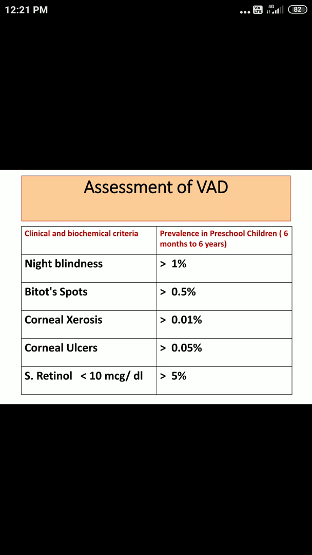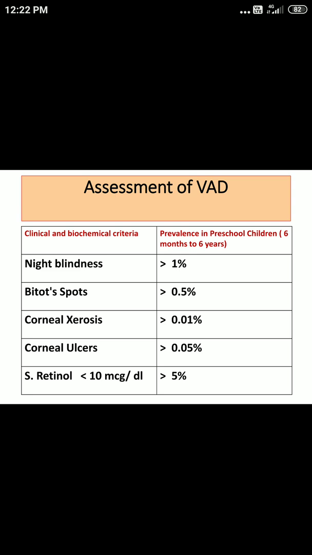Second, we are supposed to see Bitot's spots. Where are you supposed to see these? On the bulbar conjunctiva, and you can see them on either side of the cornea, on the medial side or on the lateral side. Right now you have seen the image: foamy appearance, pearly white, round, oval or triangular.